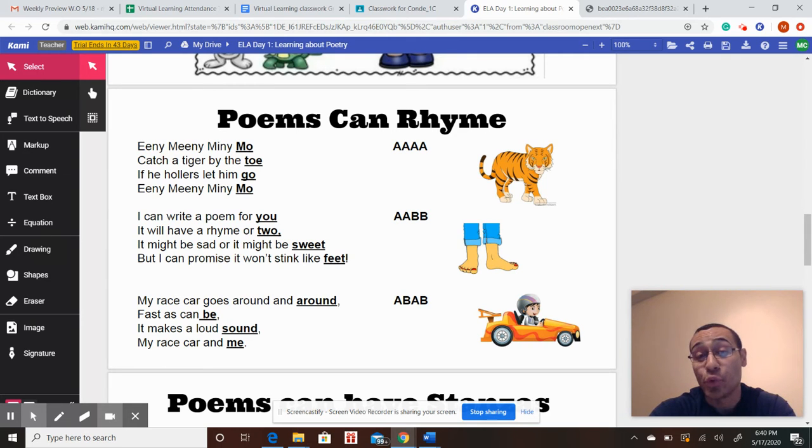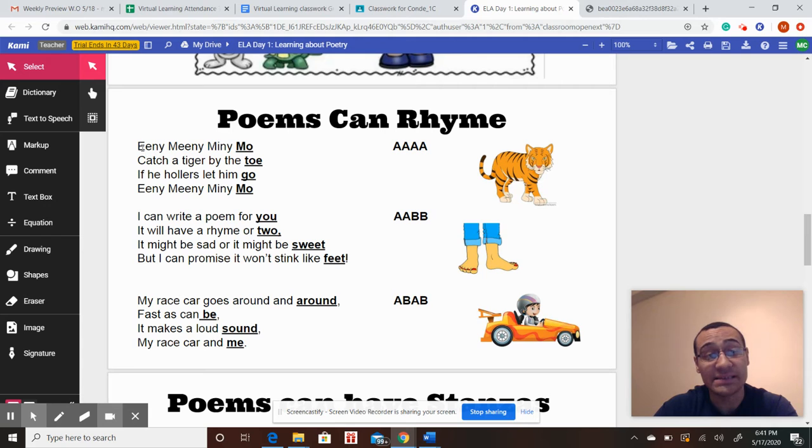These are some of the structures of how poems can rhyme. I'm going to go through these bit by bit, and pretty slowly, because there are brand new things here that we've never learned before. What I'm going to do first is read the poem, and then I'm going to explain these marks to you here. All right, let's get into reading this first poem.